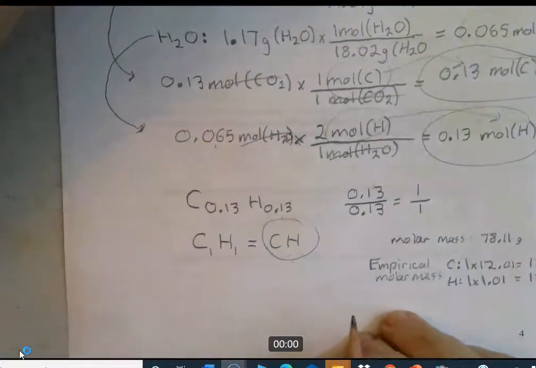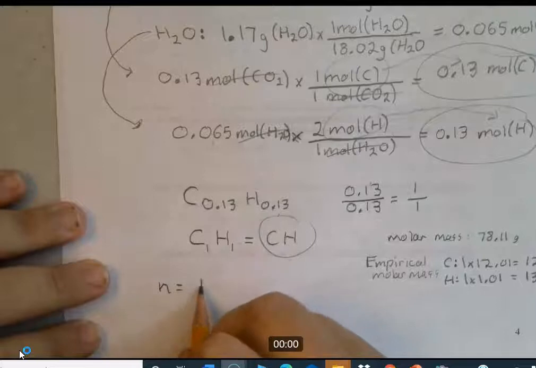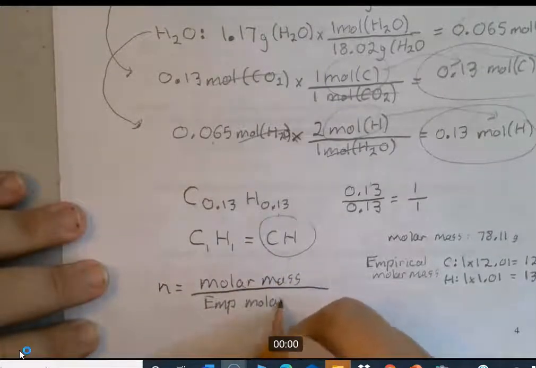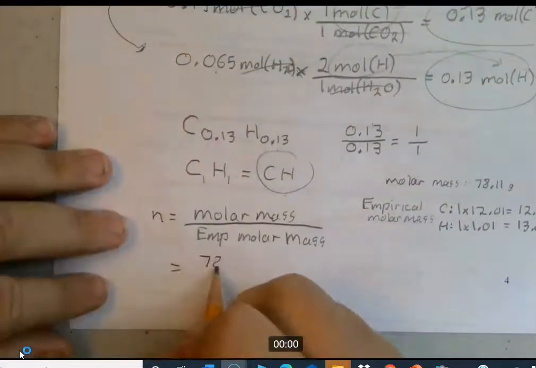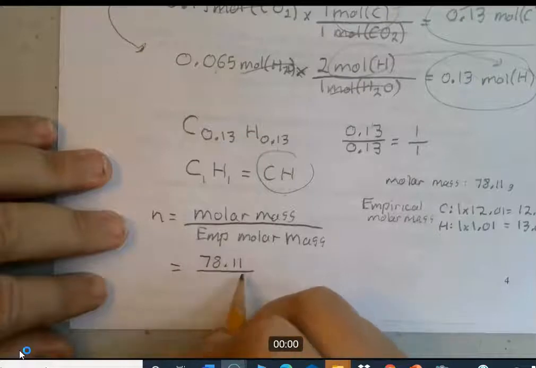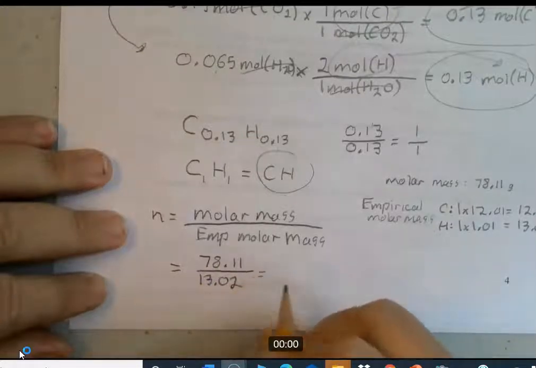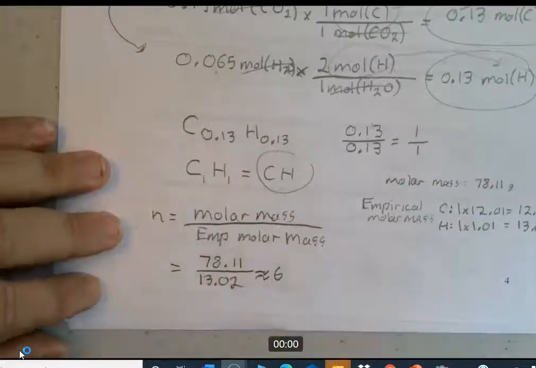So the factor is the molar mass, and that's going to be 78.11 over 13.02. Do that on your calculator, and I'm just going to approximate it. You get approximately 6.